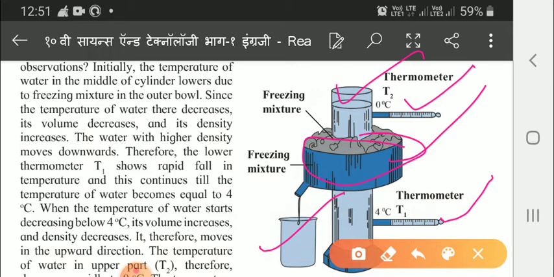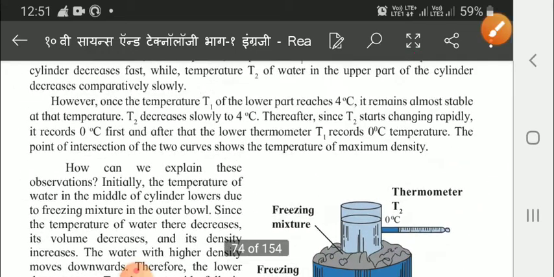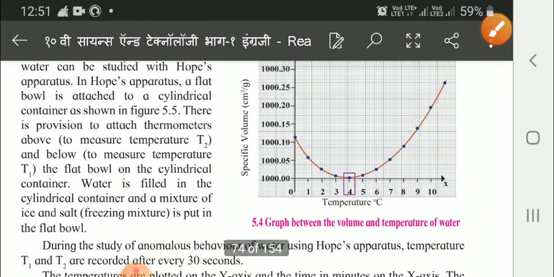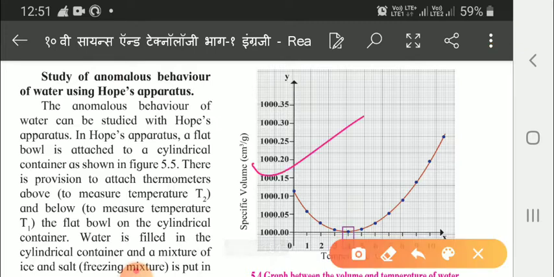Now we will see that during the study of anomalous behavior of water, when we use the Hope's apparatus, the temperature T1 and T2 are recorded every 30 seconds. The temperatures are plotted on the y-axis and the time in minutes on x-axis. So that graph already you have seen here. This graph you can see here, children. Here the temperature is there and here the time is there.